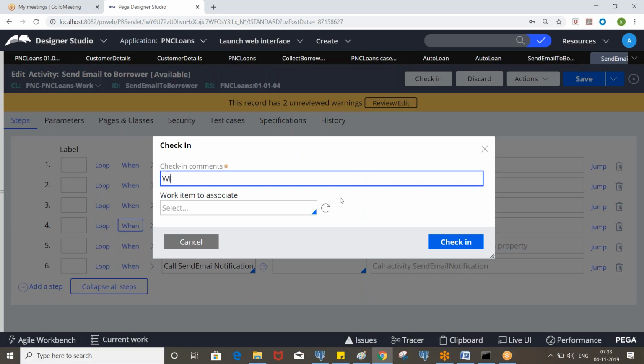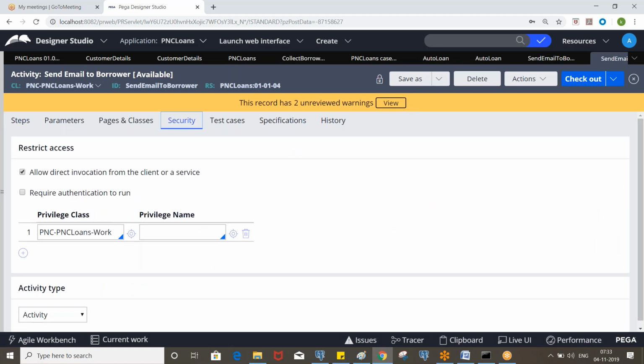Okay, so you need to enable this option, right? Allow direct invocation from the client or service. Generally, when we invoke the activity in the service related rules or in the background rules, we need to enable this option.